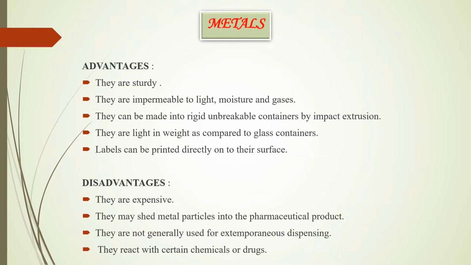Then we will see metal as a material for pharmaceutical container. Advantages: they are sturdy, they are impermeable to light, moisture and gases. They can be made into rigid, unbreakable containers by impact extrusion method. They are light in weight as compared to glass container. Labels can be printed directly onto their surface.